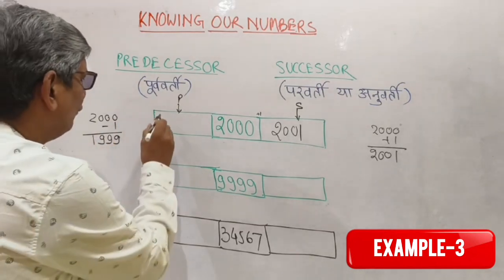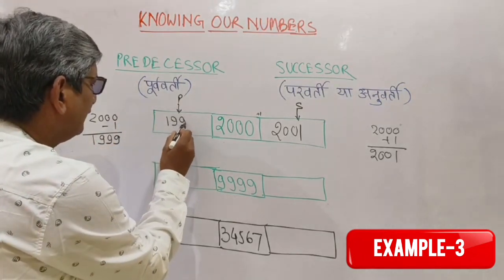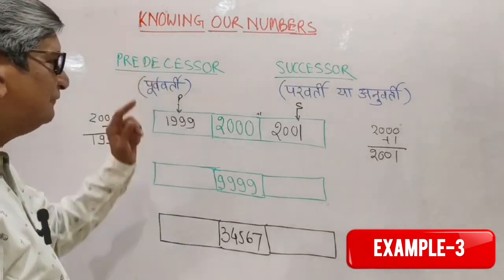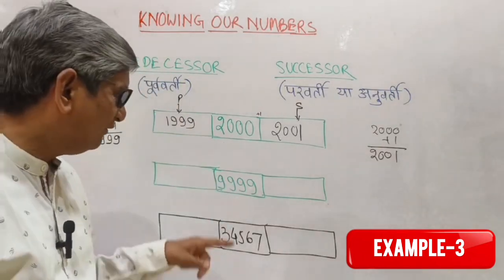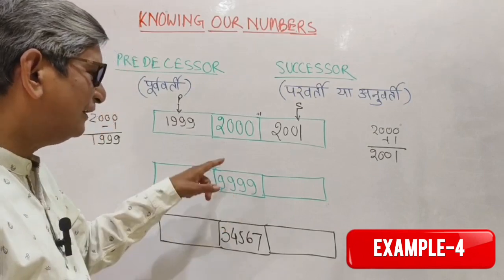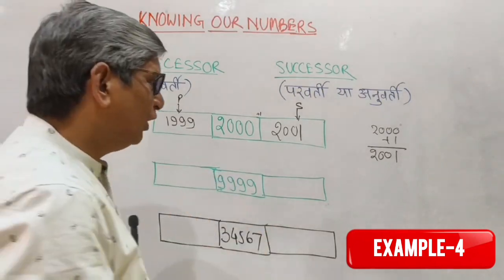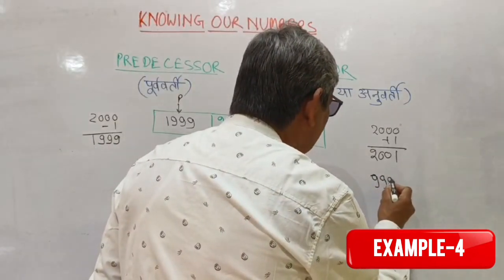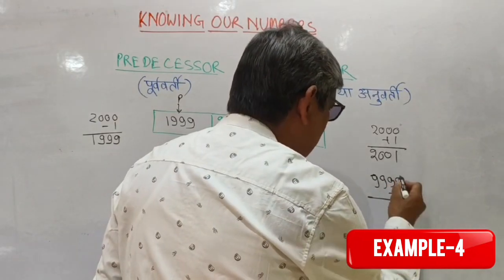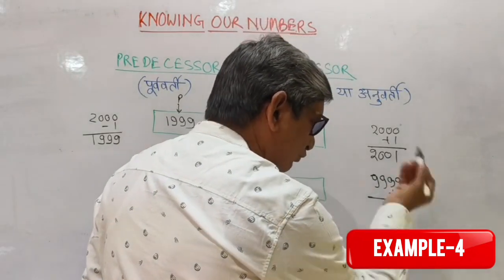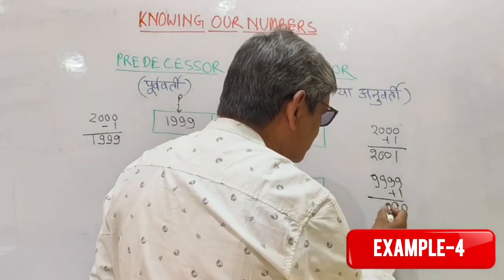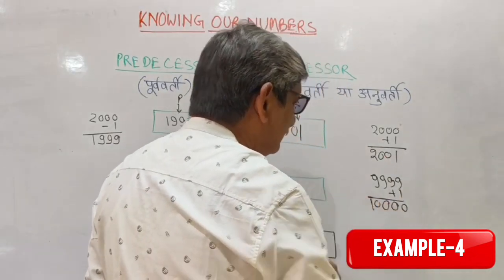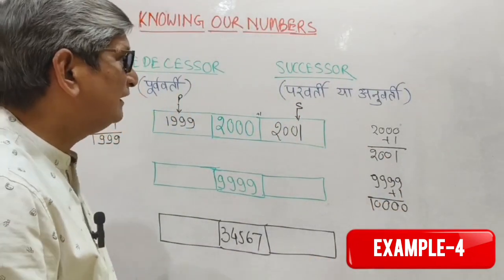9,991, meaning 1,999 is the predecessor. Now think of 9,999. You want 9,999 plus 1. Just add. This is 0, 1 comes this side, so it is 10,000. So what is the successor?